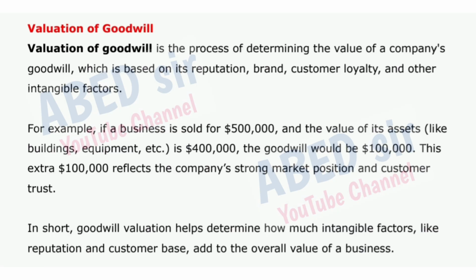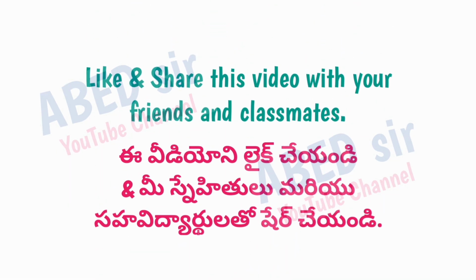This extra $100,000 reflects the company's strong market position and customer trust. In short, goodwill valuation helps determine how much intangible factors, like reputation and customer base, add to the overall value of a business. Next important short question is depreciation.